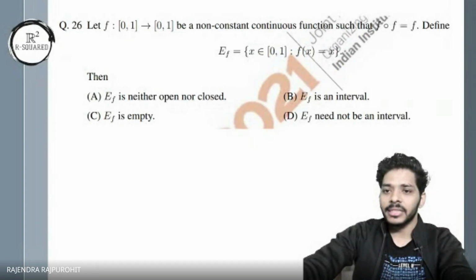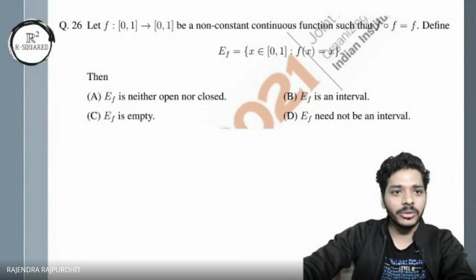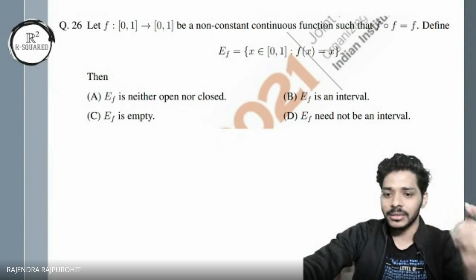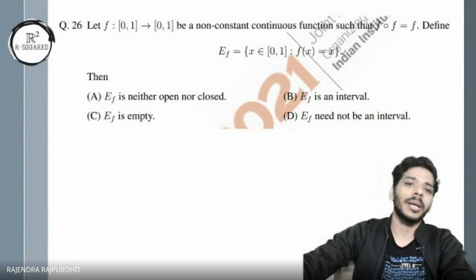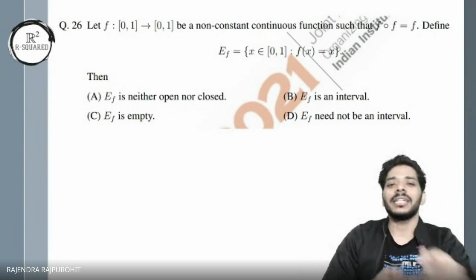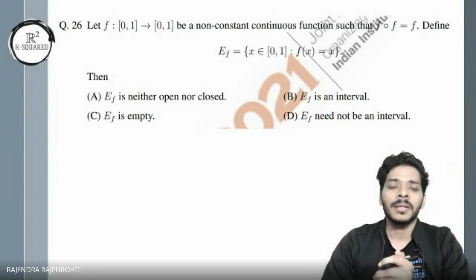Interval. It should be interval. Okay. Anyone else wants to try? Okay, can you explain who said interval? Like, how did you arrive at that answer somehow? It looks like the identity function itself. It looks like an identity map. Okay. So that's again a guess that it looks like an identity map. But can we have any other function than identity map? That's again a great question, and one can try for that.